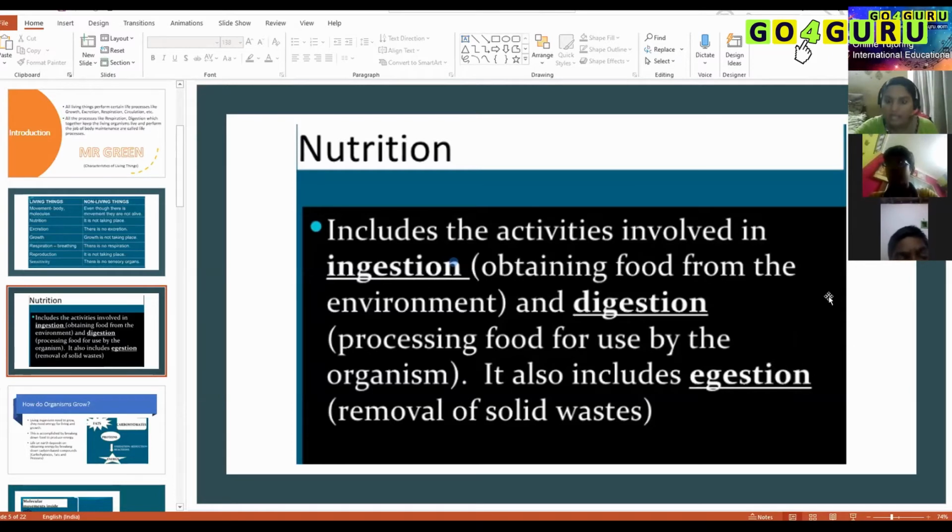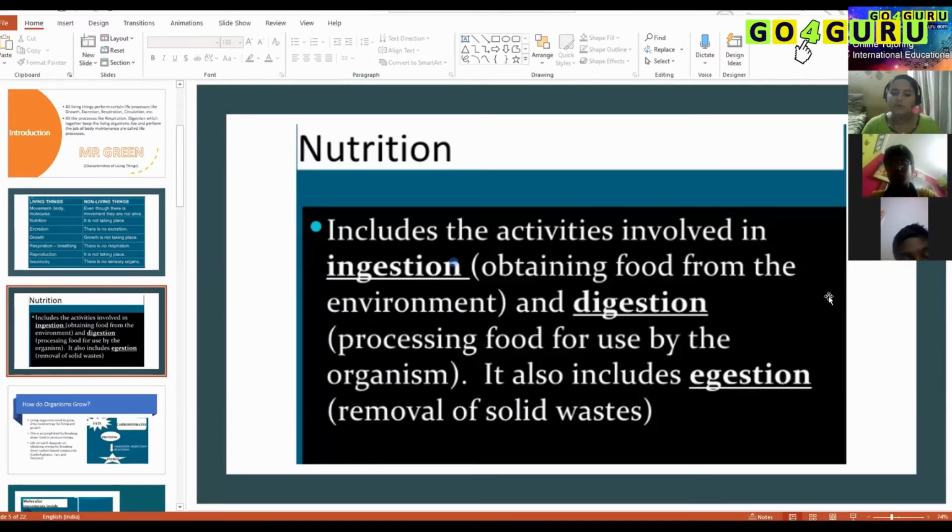And then digestion happens inside our digestive system. After food enters the mouth, partial digestion happens inside the mouth, because our salivary glands secrete saliva, and that saliva contains salivary amylase enzymes. These enzymes mix with the food and try to digest it partially.